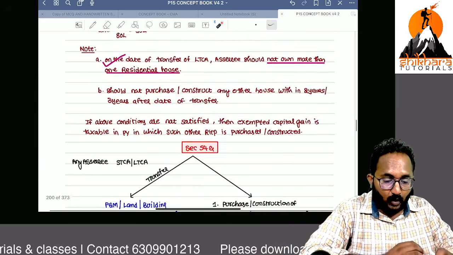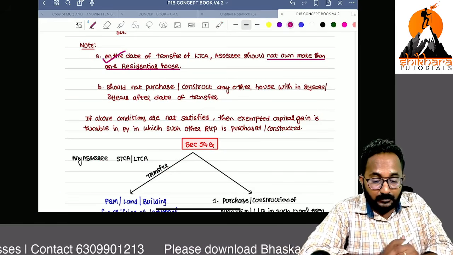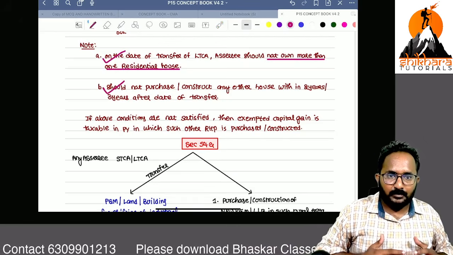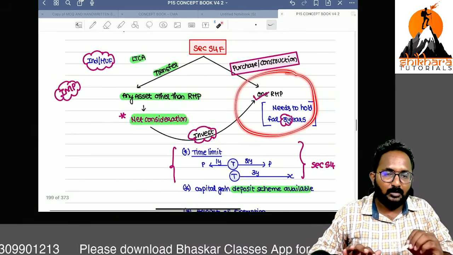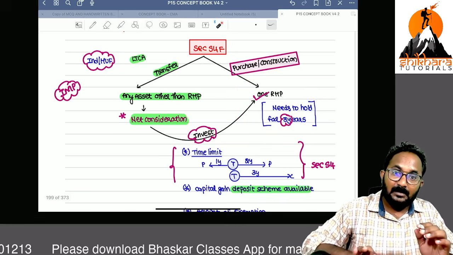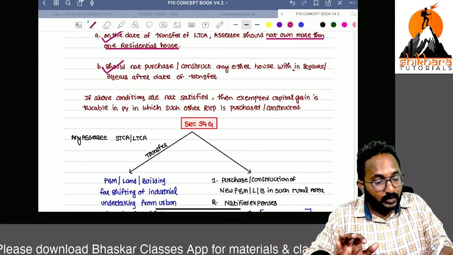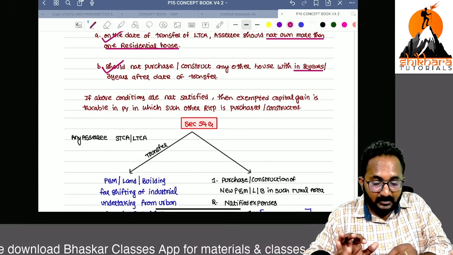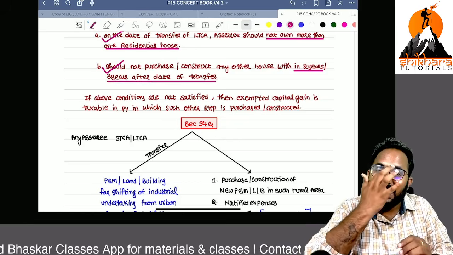You can hold one house at the time of transfer, and for this exemption you purchase or construct one more. That's okay. But within 2 years for purchase, 3 years for construction, don't purchase or construct any other house.